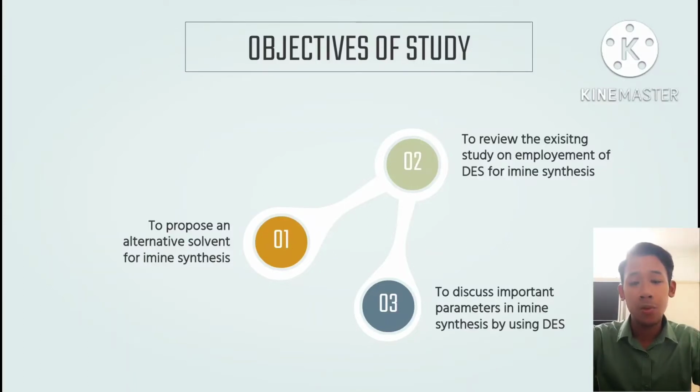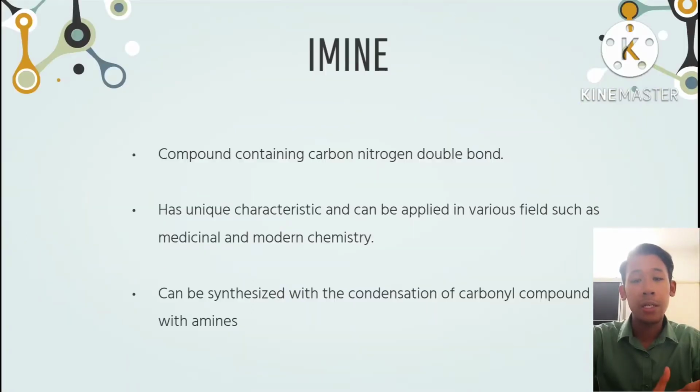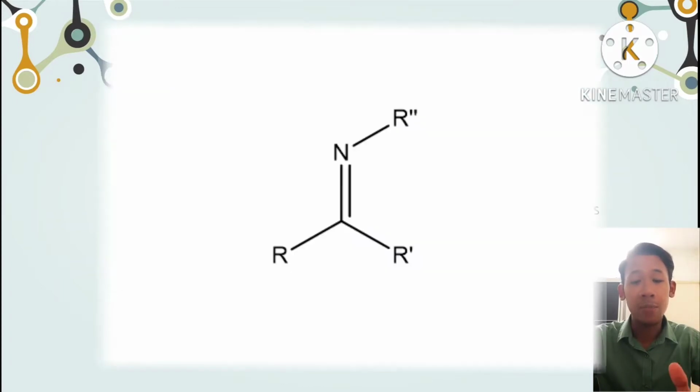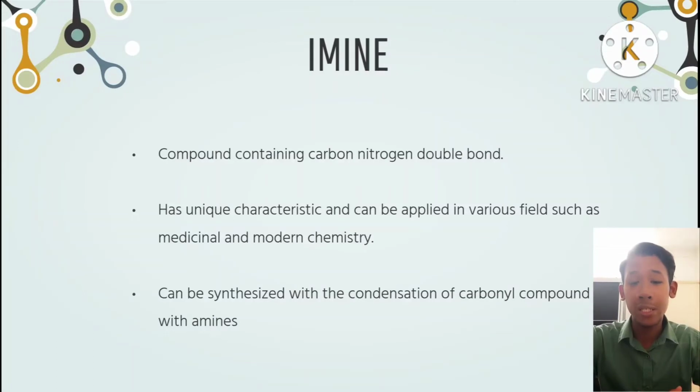So, let's go to the introduction. Imine is a compound containing a carbon-nitrogen double bond. As can be seen in this picture, this is the general structure of imine. Imine also has unique characteristics, and because of that, it can be applied in various fields such as medicinal and modern chemistry. Imine can be synthesized by the condensation of a carbonyl compound with amines. For example, ethylamine can be added into an aldehyde solution to produce imine, and a Dean-Stark distillation apparatus also needs to be used to remove the water.